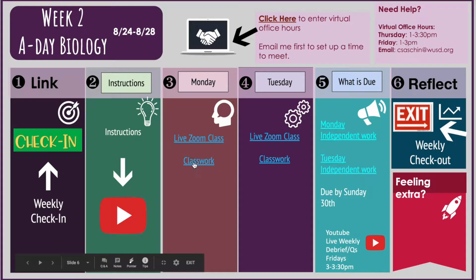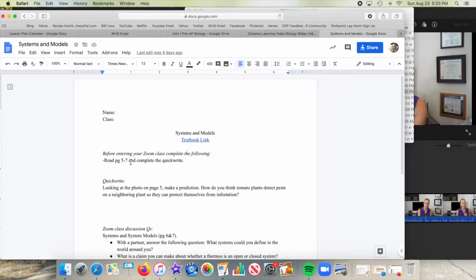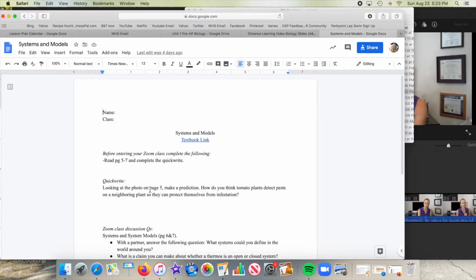On the first day that we meet, we're going to be talking about systems and models. If you look at the classwork and open up that link, you're going to see what we are talking about. Before we meet on Zoom, read pages 5 through 7 and do the quick write. Type in the actual document. You're going to turn both of these things in at the end of the week.